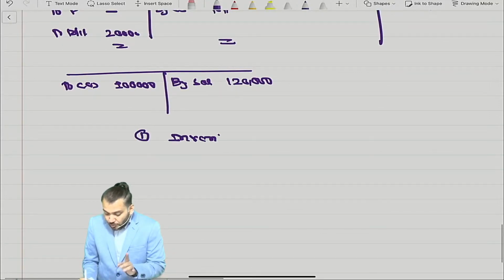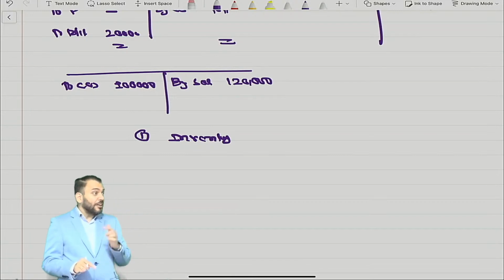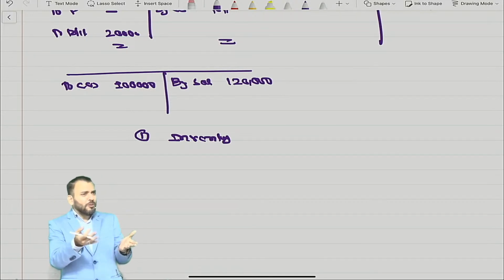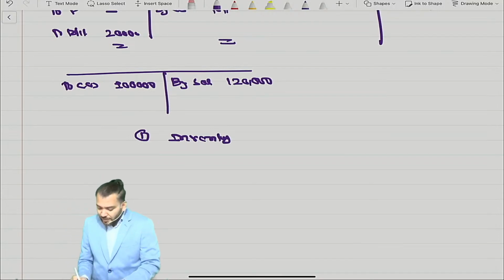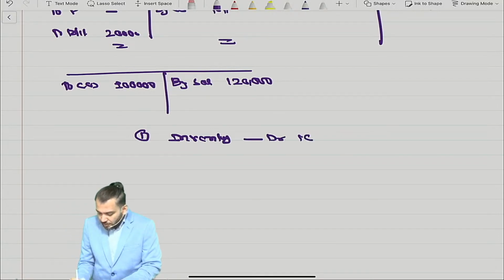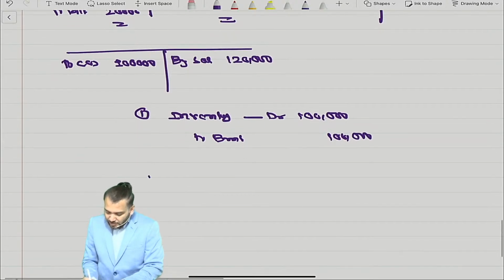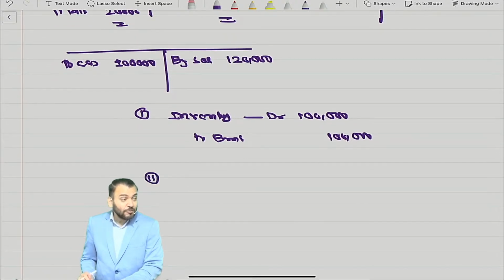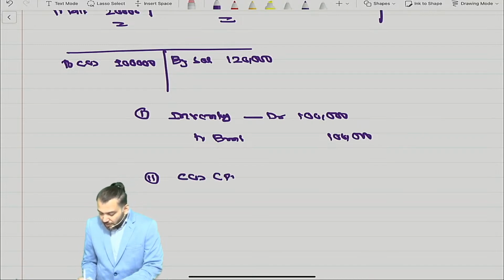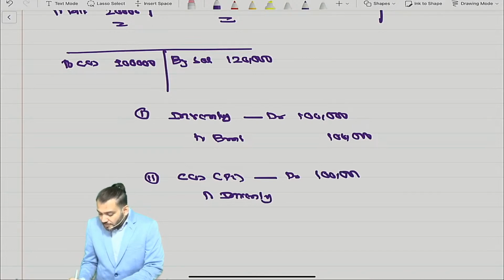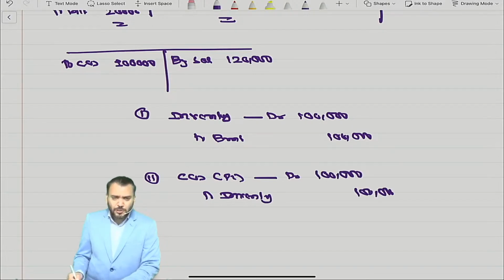The inventory entry is something you will do in CA Final. I will teach you this journal entry in some chapter, where we will open this account. Inventory account debit 1 lakh initially, to bank 1 lakh. This is the initial journal entry. Next year this inventory will become an expense. What is the name of the expense? Cost of sales. So cost of sales will be transferred to P&L, and we will de-recognize inventory 1 lakh. This is the entry.